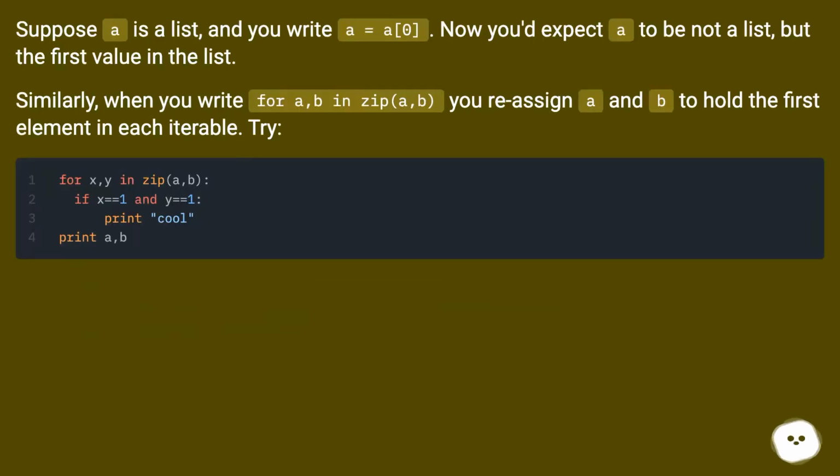Suppose A is a list, and you write A equals A[0]. Now you'd expect A to be not a list, but the first value in the list. Similarly, when you write for A, B in zip(A, B), you reassign A and B to hold the first element in each iterable. Try.